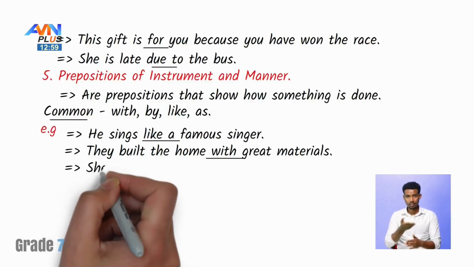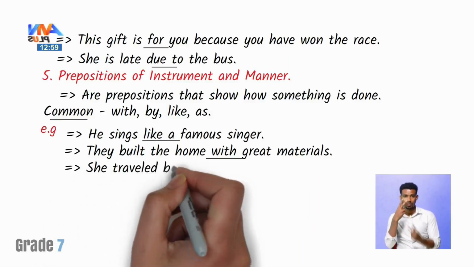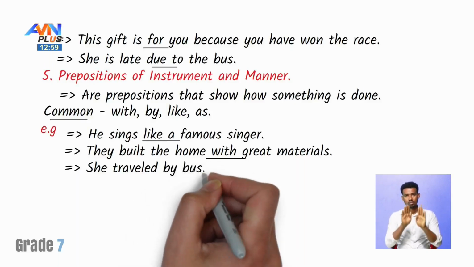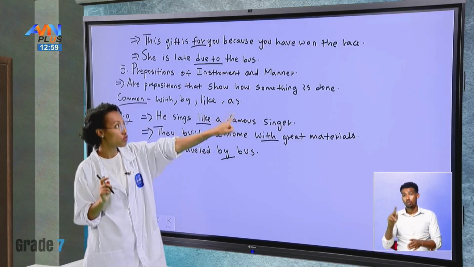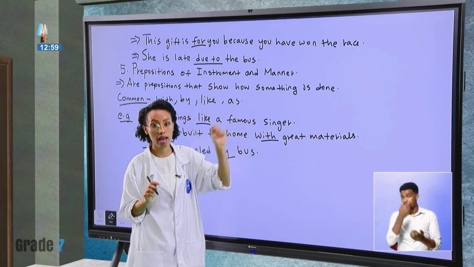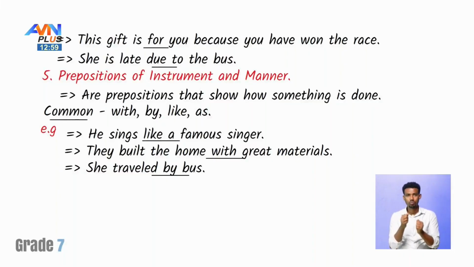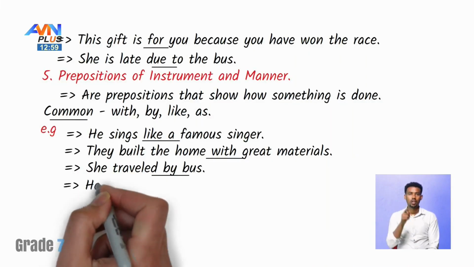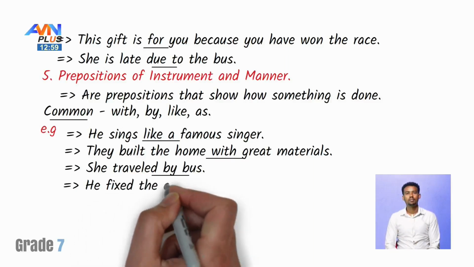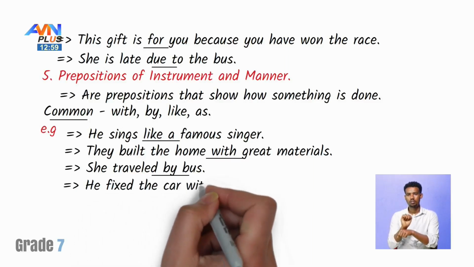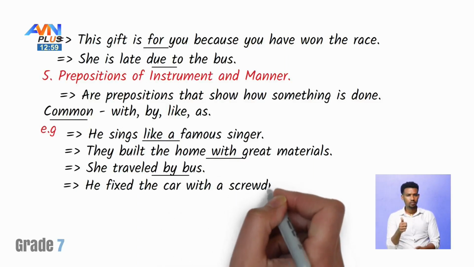Another example. She traveled by bus. Again, we're showing a what? Preposition of instrument because she has used that certain vehicle to travel in. Okay, another example. He fixed the car with a screwdriver.